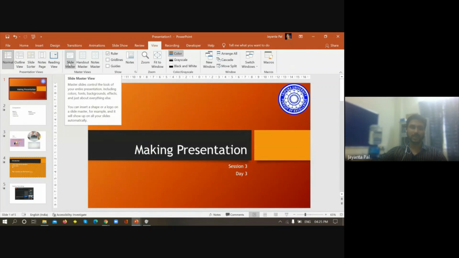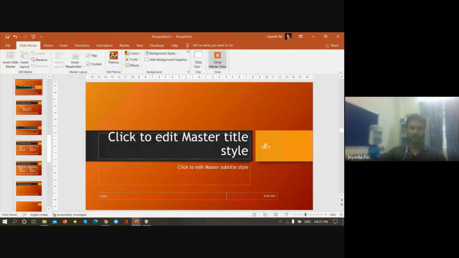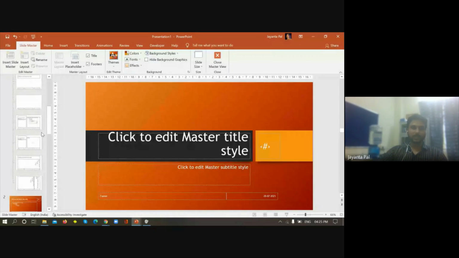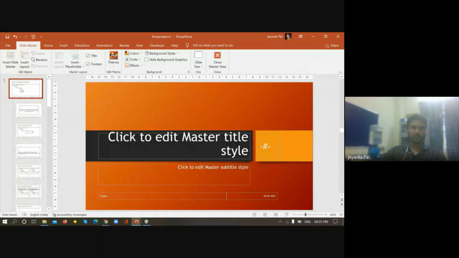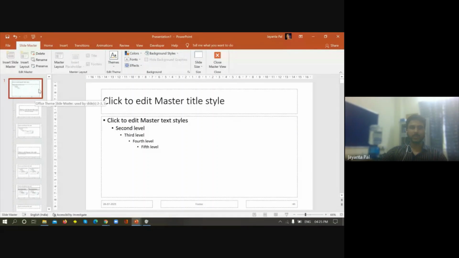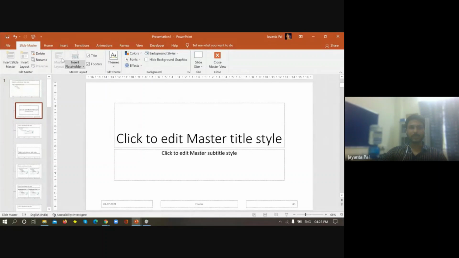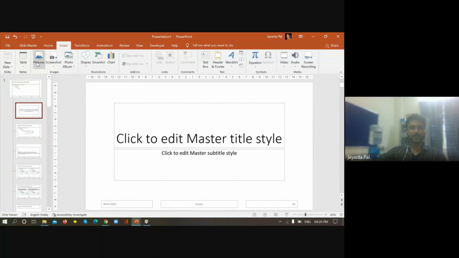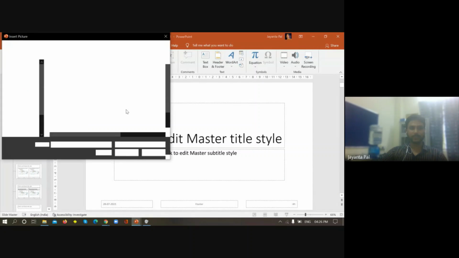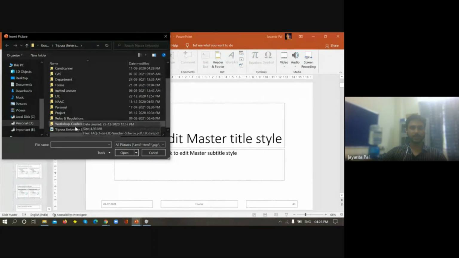So if I click on slide master, we are in the slide master view, right? See, the look and feel has changed. In the slide master view, go to the first one. This is the first page, the title page, and this is the subsequent page. Now insert the image here. If you insert the university logo here,